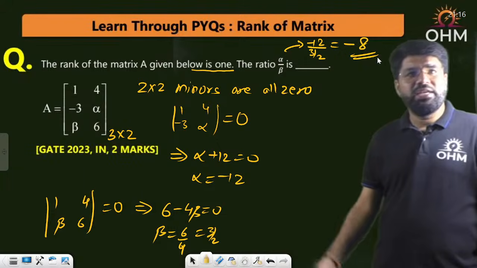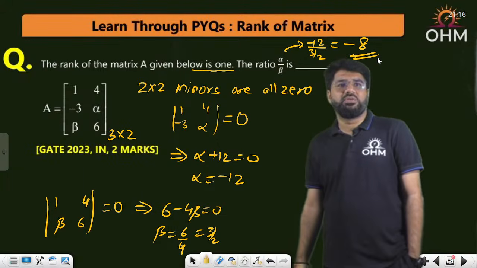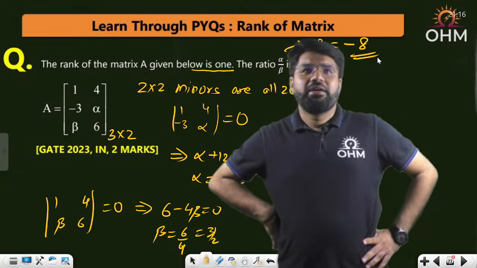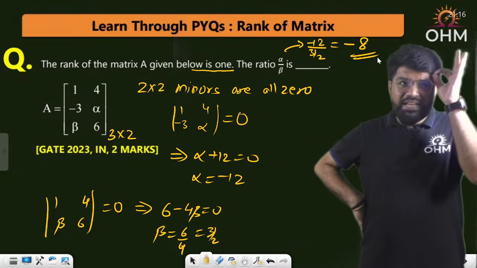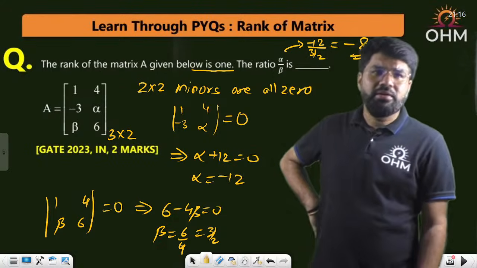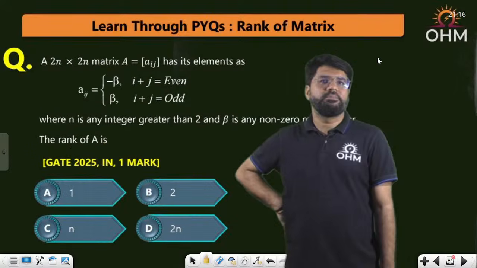Rank is 1, so all 2 cross 2 minors are 0. Correct. Logical question. If the basic fundamentals are clear, you are able to handle the 2-mark question also. Next question.